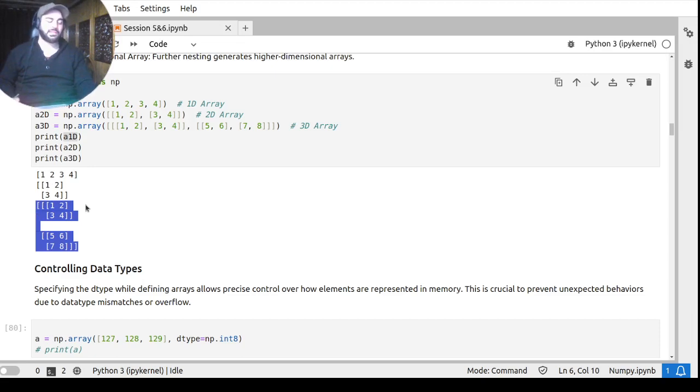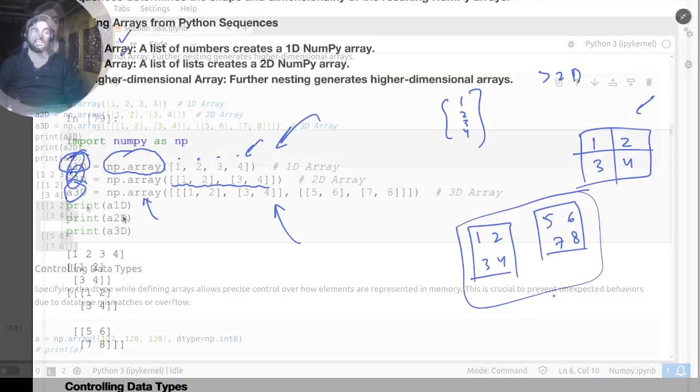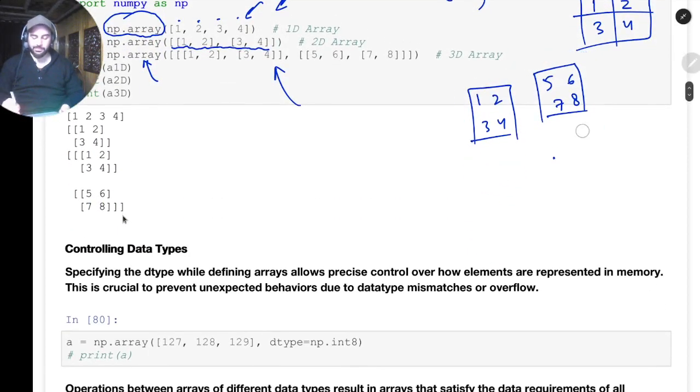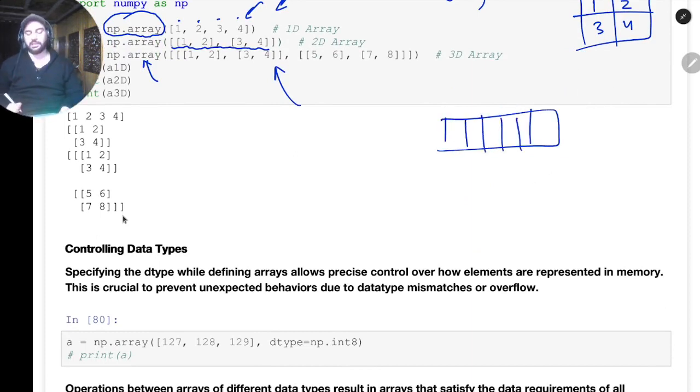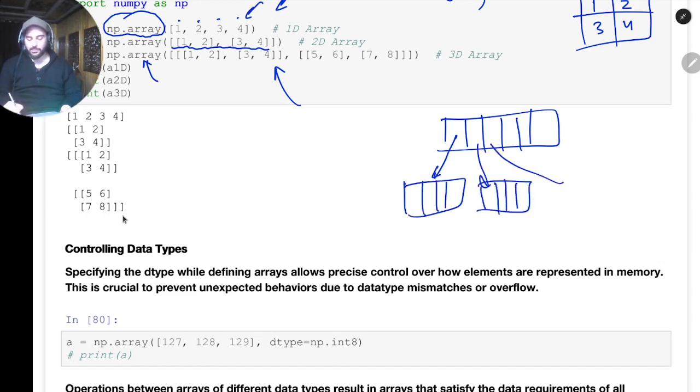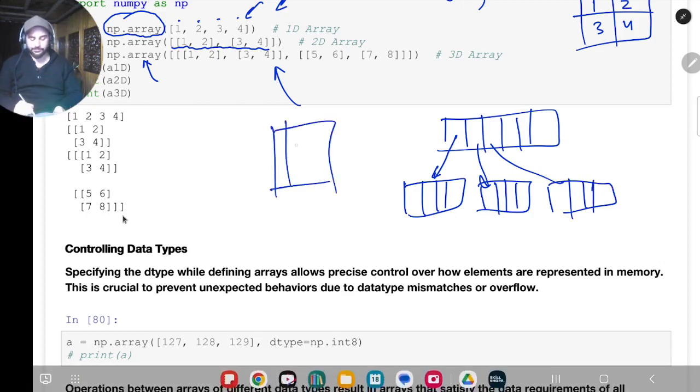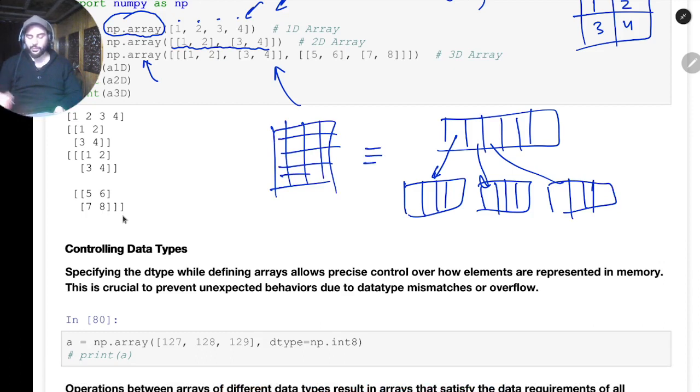Okay, what arrays are, basically, they are lists of lists. A 2D array is a list of lists, and the 3D array is a list of lists of lists. So there are basically two ways of looking at these things. The first thing is, if I have an array, if it's a 1D array, it's just a list. If I have an array of arrays, I can look at it in two ways. Array of arrays means that every element is itself an array. This is called array of arrays, or let's call it list of lists. This is one way of looking at it. And the second way of looking at it is like this. These basically are equivalent, just two perspectives of looking at the same thing.